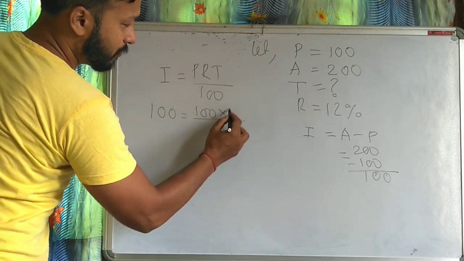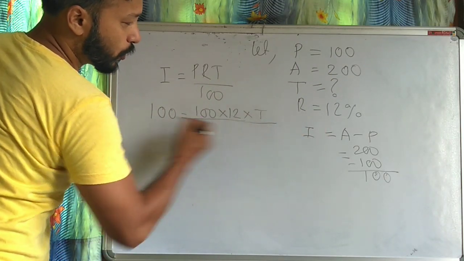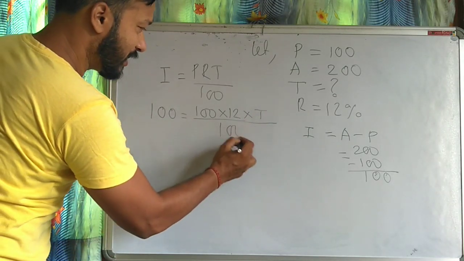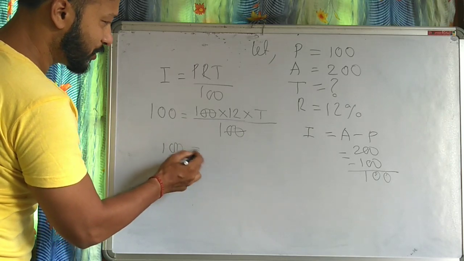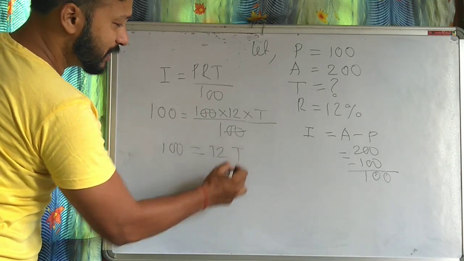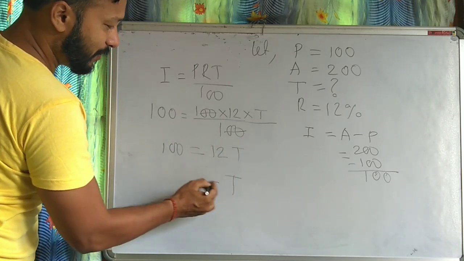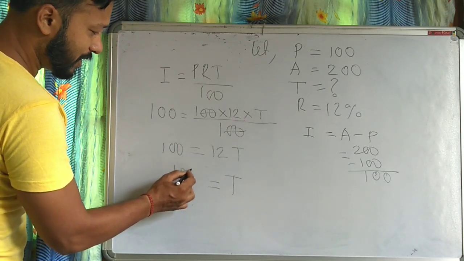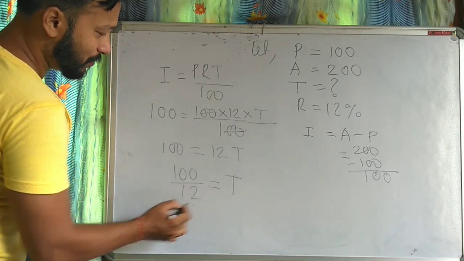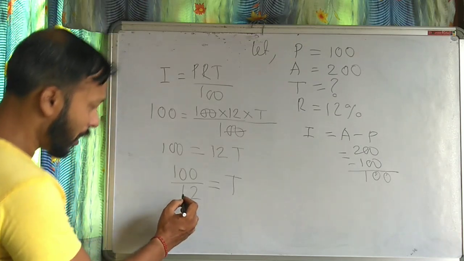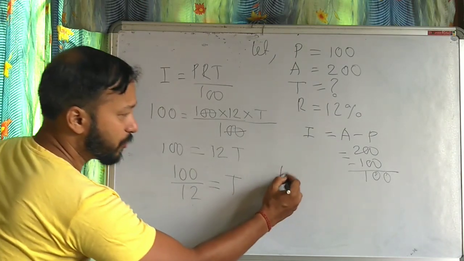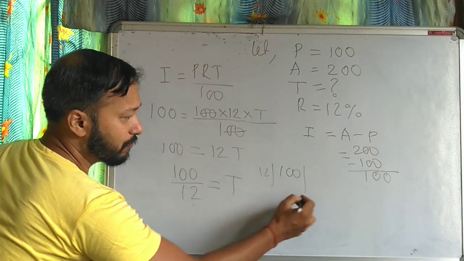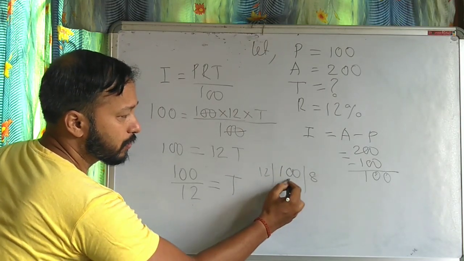Rate 12. Time we do not know. By 100. So 00 cancelled. So 100 equal to 12 T. So T equal to 100 by 12. Okay. So now you just calculate it.